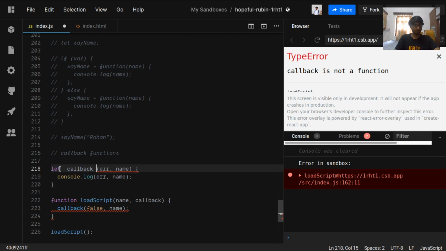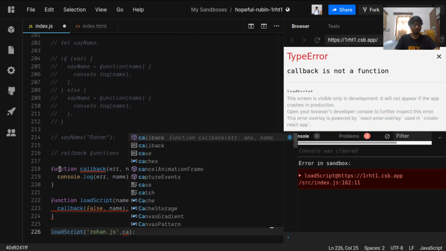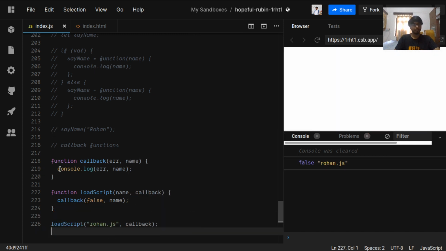Okay, sorry, I know what is happening here. loadScript will have a name in it. Name is rohan.js, and the callback function will be the callback. So what is happening here? We have two function definitions here.